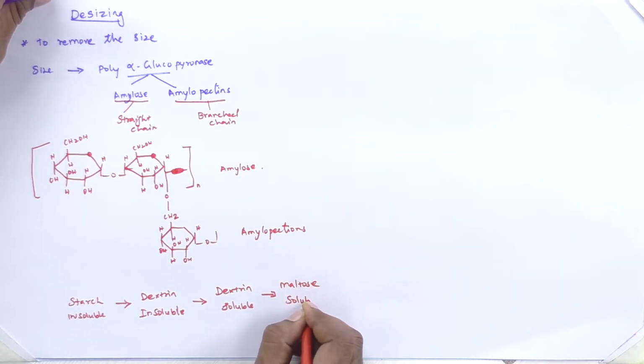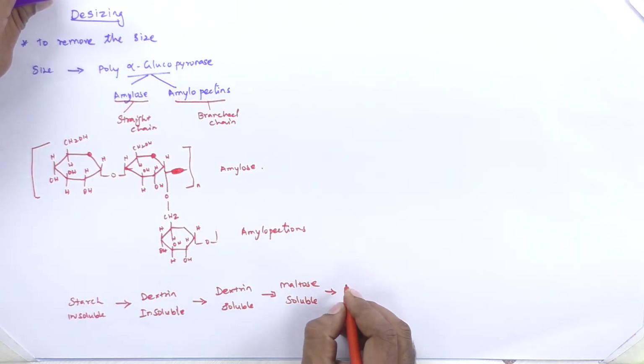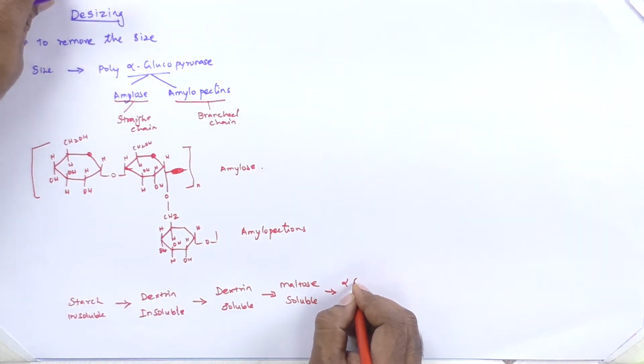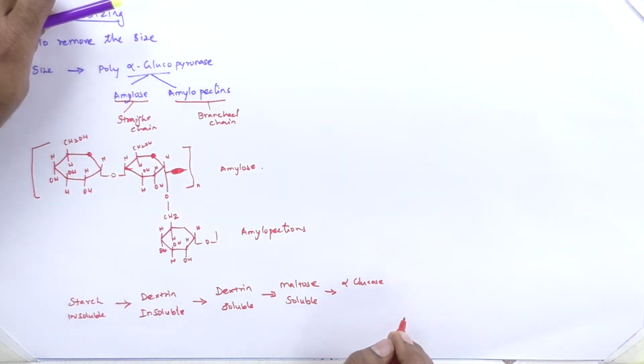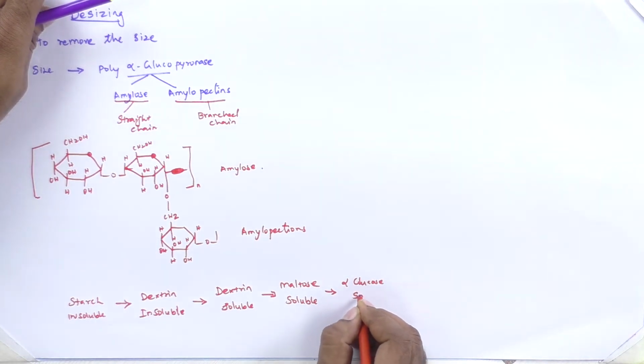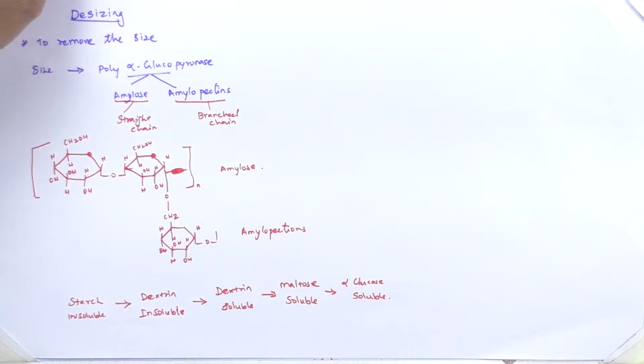It is also soluble, and the next one is alpha glucose. So it is also soluble. So this is the chain to hydrolyze the starch.